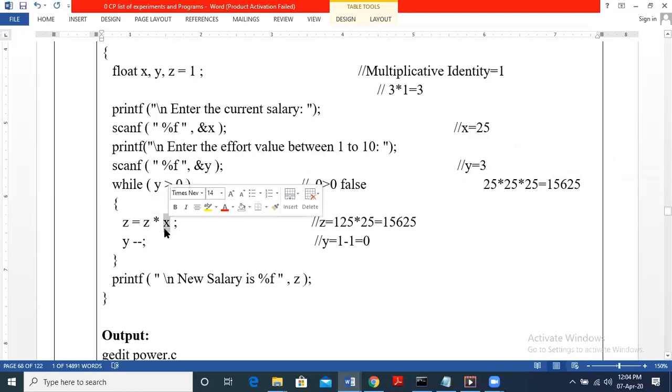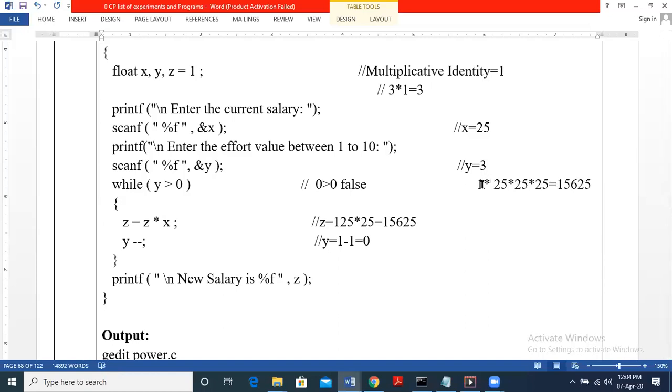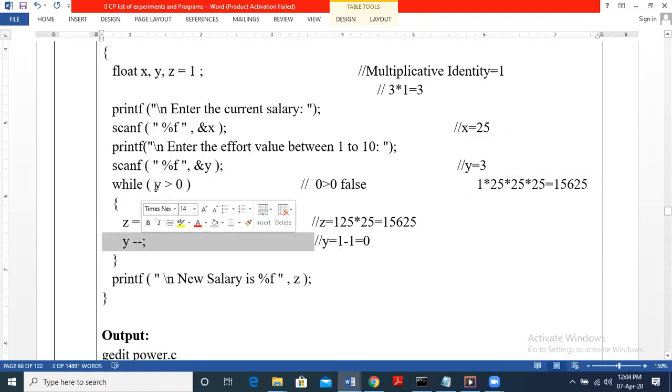We will multiply by 25. Okay, so that is one time we have multiplied, so 25 only. So when we say this, 1 into 25, okay, this is the first operation we have done now. 1 into 25 is done first. So that is 25, which is z. Then y becomes 2. Okay, then 2 is greater than 0. Now again multiply. So that z is 25 into 25. So we get 625. Next y becomes 1.